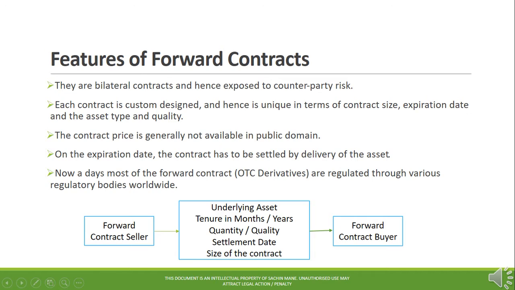Features of forward contracts. They are bilateral contracts and hence exposed to counterparty risk. Each contract is custom designed, and hence is unique in terms of contract size, expiration date, and the asset type and quality. The contract price is generally not available in the public domain. On the expiration date, the contract has to be settled by delivery of the asset. Nowadays, most forward contracts, rather OTC derivatives, are regulated through various regulatory bodies worldwide.